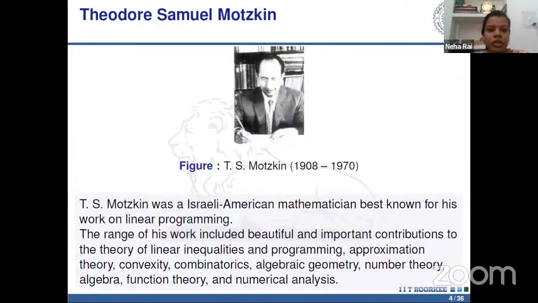T.S. Motzkin was an Israeli-American mathematician, best known for his work in linear programming. The range of his work includes beautiful and important contributions to the theory of linear inequalities and programming, approximation theory, convexity, combinatorics, algebraic geometry, number theory, and so on.